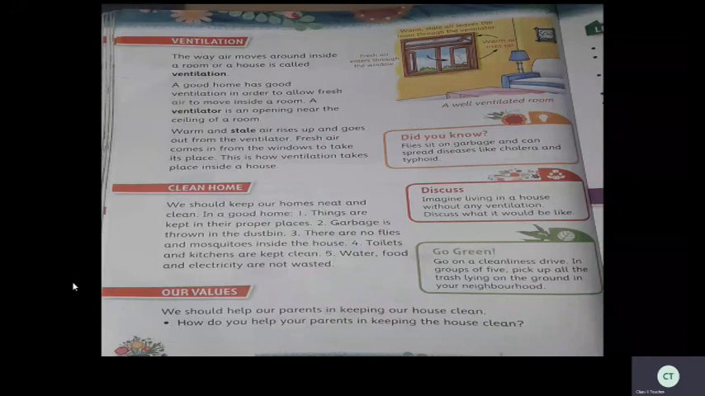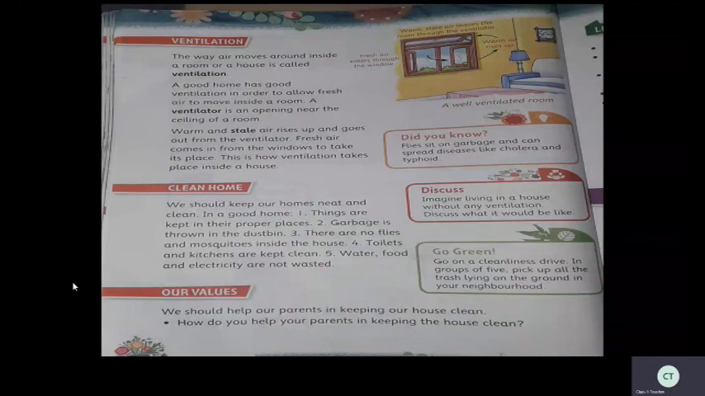The next, how do you help your parents in keeping the house clean? What are the things you are doing, children, to keep the house clean? That you have to think and write on the backside of your classwork. How do you help your parents in keeping the house clean? That is homework for you. Write it on the backside page of your classwork. Okay. When school reopens, I will teach.